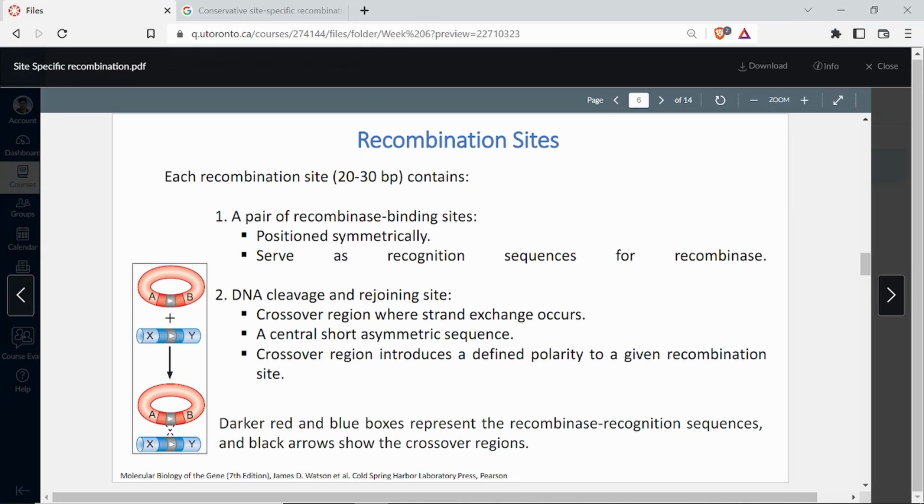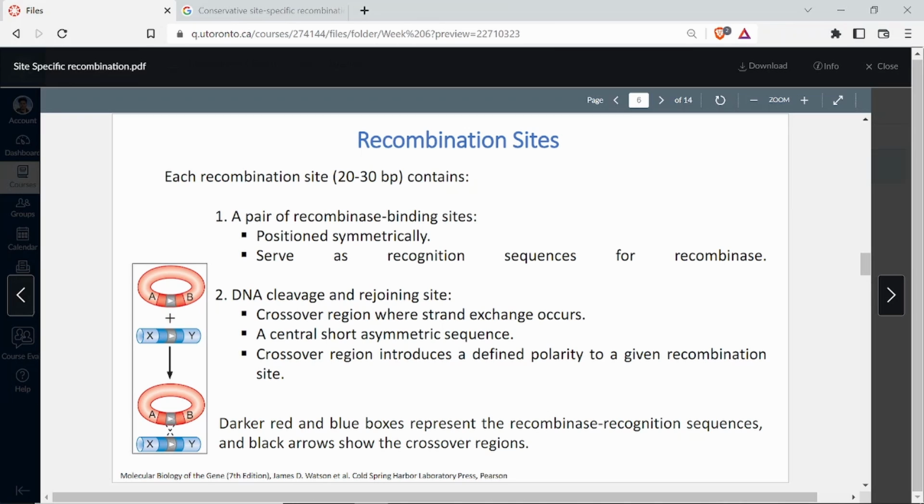Okay? So in the DNA cleavage and rejoining site, you have the crossover region, where the crossing over is going to happen, or the strand exchange has to begin. So this is where the strand exchange occurs, and then there is a central short asymmetric sequence. Here you have symmetric sequences and here you have an asymmetric sequence. The crossover region also defines a polarity. It gives a polarity to the recombination site, which direction it is going to function in, 5' to 3' or 3' to 5'.